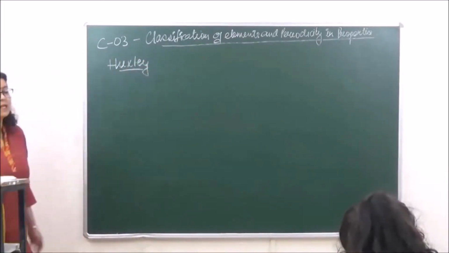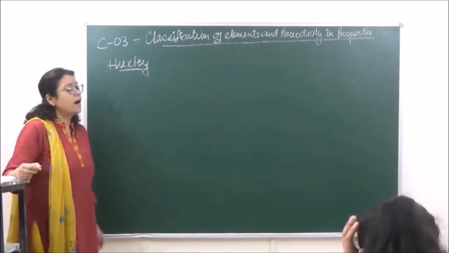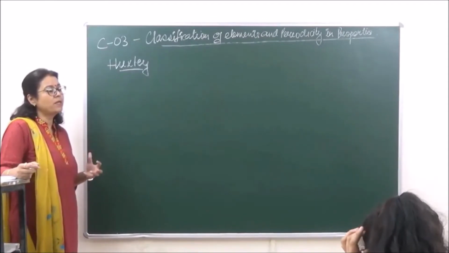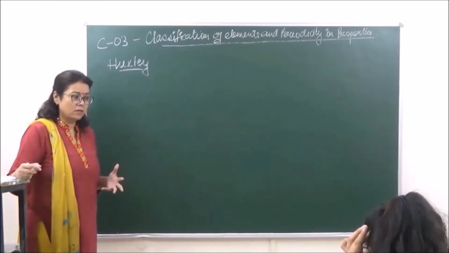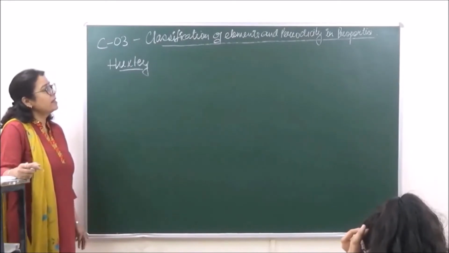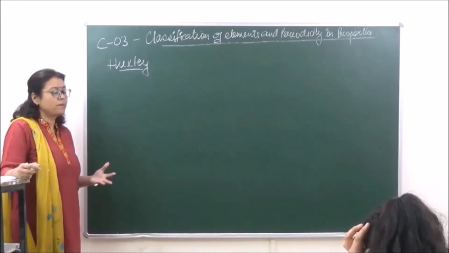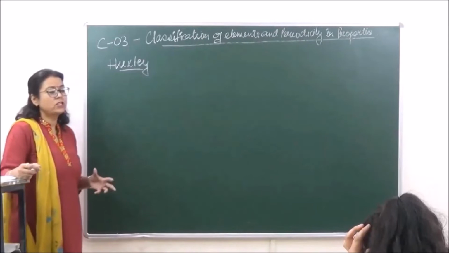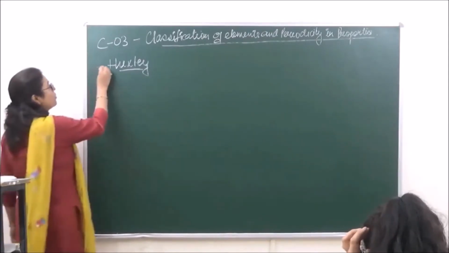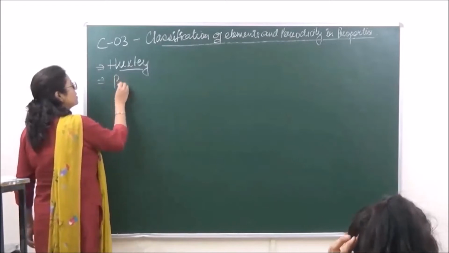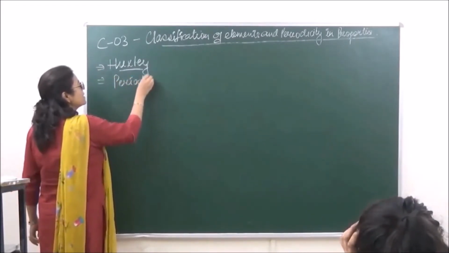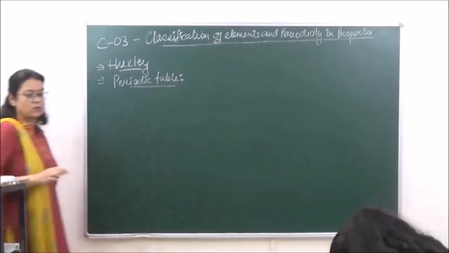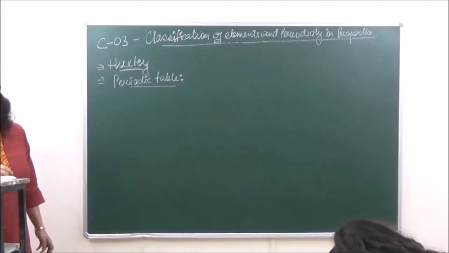Huxley was the first scientist who brought up that the elements should be arranged in such a manner that their properties can be studied effortlessly. Slowly, when more and more elements were coming in and the scientists were trying to find out a method as to how to arrange these elements, there was one formulation which was given, which was known as the periodic table. Now what do we understand by periodic table?